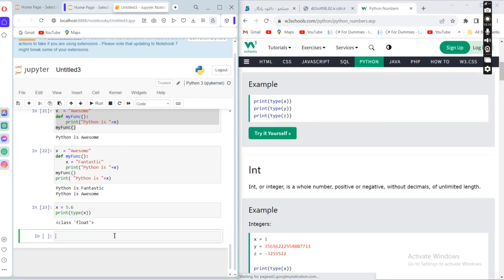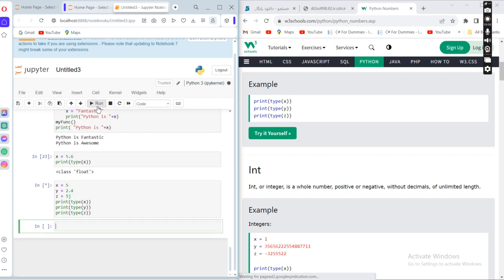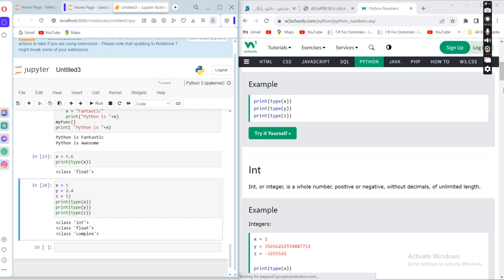For example, if we say x is equal to 5, y is equal to 2.8, and z is equal to 5j, then we print type of x, print type of y, and print type of z. In this case, the types will be integer, float, and complex.